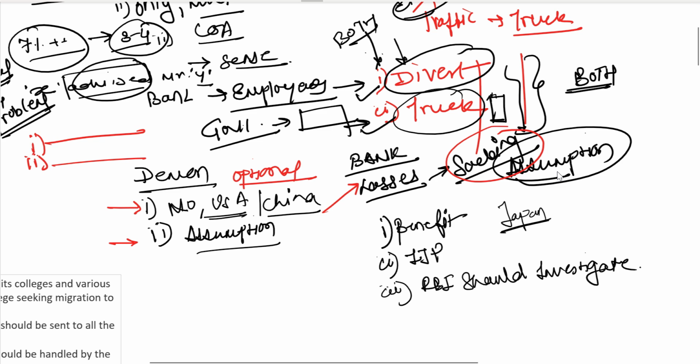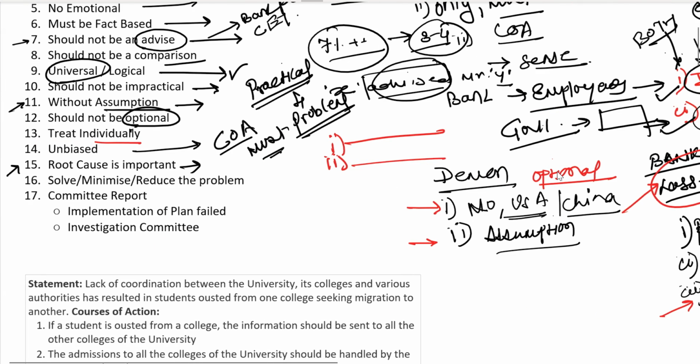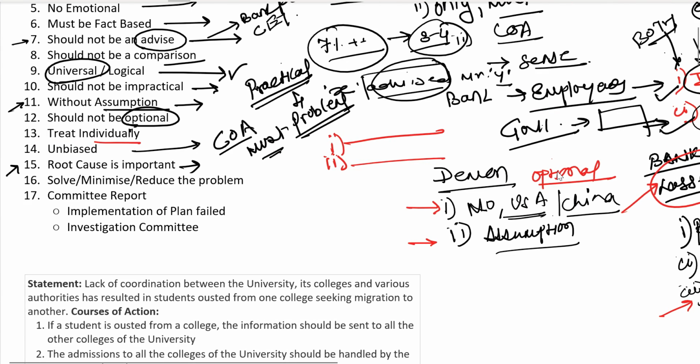So an RBI committee must be set up to understand why the bank went into losses in the first place. Once you understand why the bank went into losses, then your course of action will be valid. Marking option number 1 and option number 2 will address your second problem, which is the byproduct of the major problem, which is losses. So always remember, you need to understand what is the root cause.